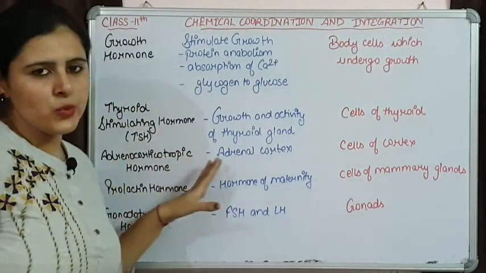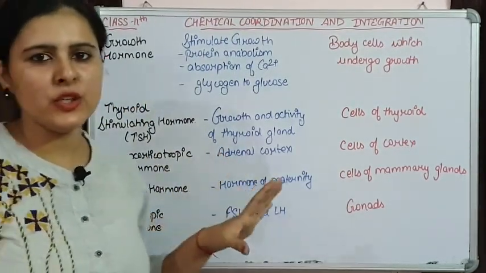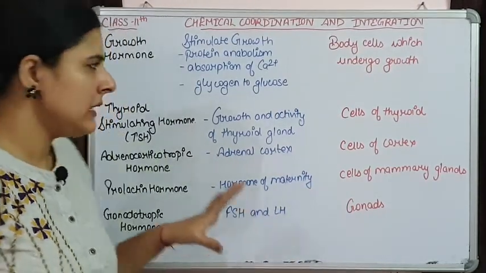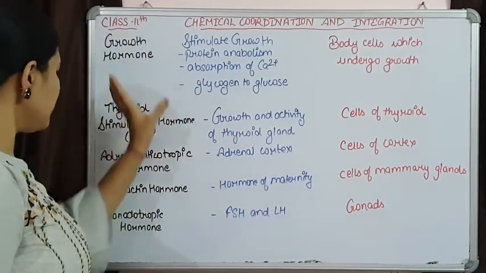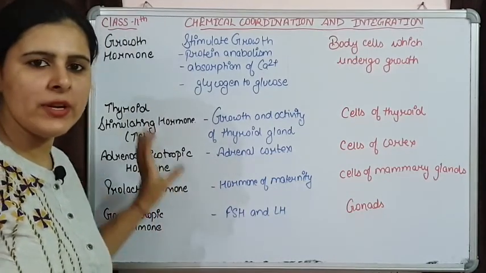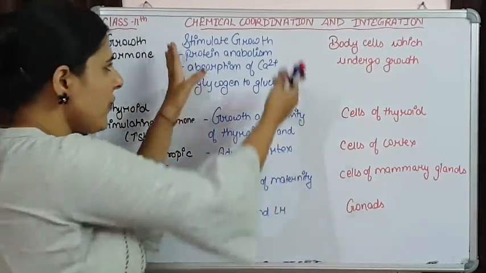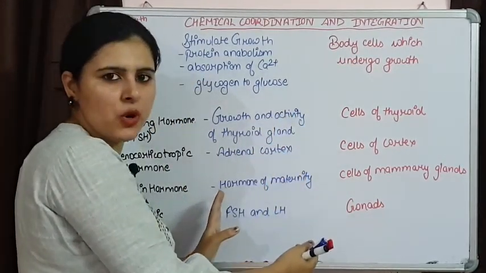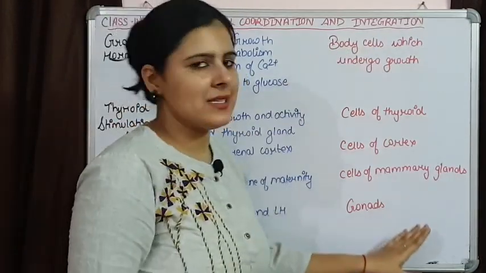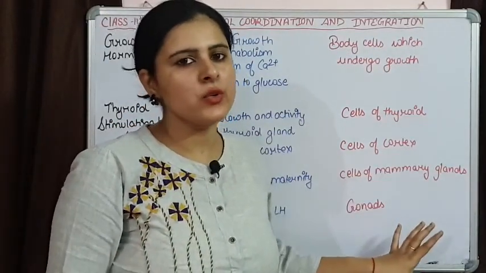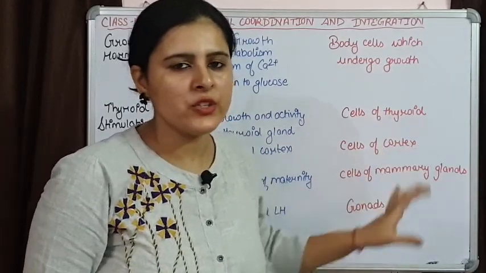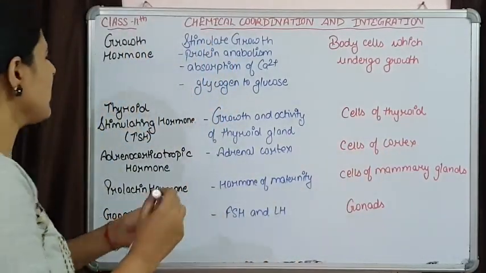These are the hormones that are released by the anterior lobe of pituitary. Over here I have written the names of the hormones released by the anterior lobe of pituitary, the functions performed by these hormones, and the target cells, the target sites where they are going to function. So let's talk about them one by one.